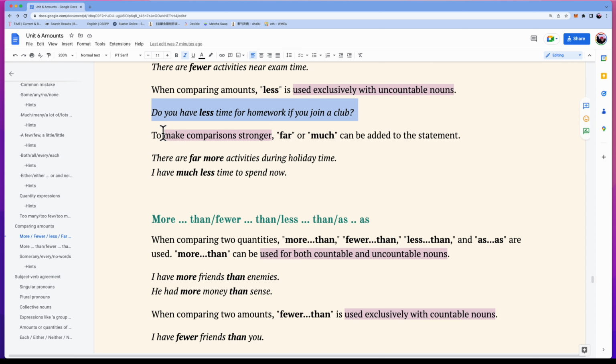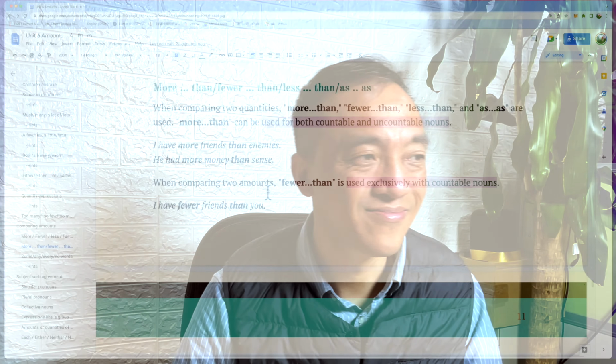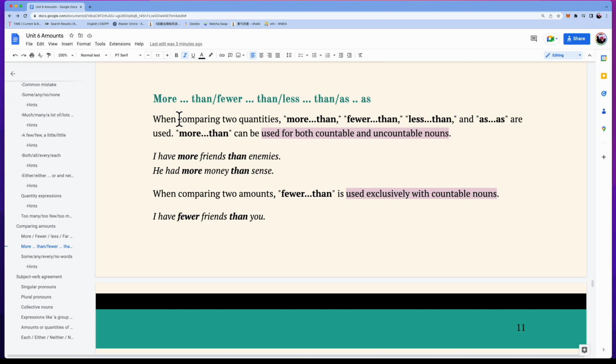We can add far or much to make the statement stronger. Examples: there are far more activities during holiday time. I have much less time to spend now. Then the next one we are going to talk about is more than, fewer than, less than, etc. Let's take a look. When we compare two amounts, we use more than, fewer than, less than, or as. We use more than with both countable and uncountable nouns.